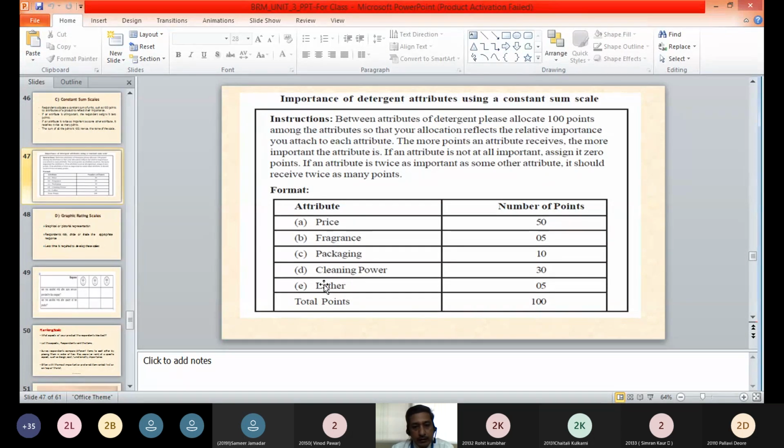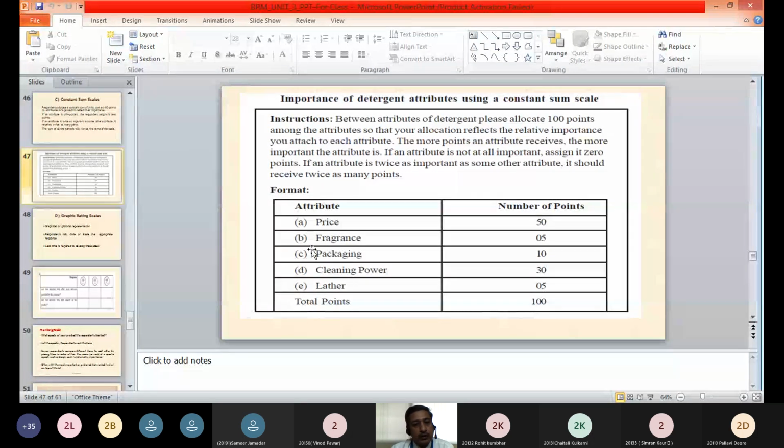All these are different attributes which are given to the respondent, and he is told to divide these 100 points among all these attributes as per the importance he gives to them. So if he gives more importance to a particular attribute, he will assign more points. If he gives less importance to some attribute, he will give fewer points to it, but he will ensure that the sum of all the points is 100.